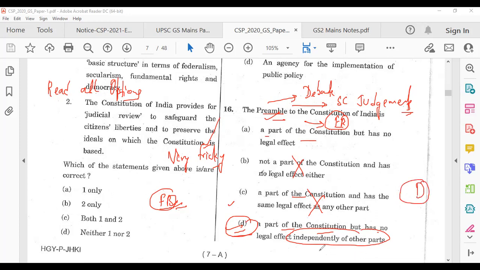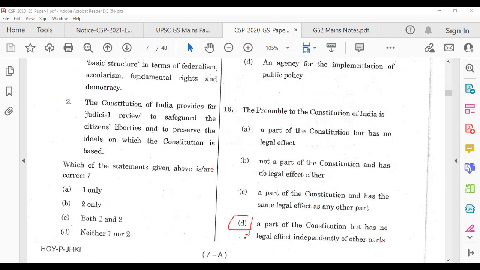Please, if you have any issues, you can mail it to me that I did not understand this question. I will try to explain it again, but hopefully go through this question again and you will understand why D is the answer. Part of the constitution, no legal effect, independent of other parts. This is a very, very good point which they have added.